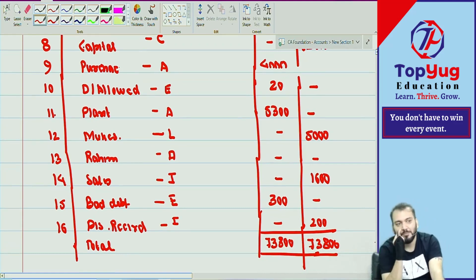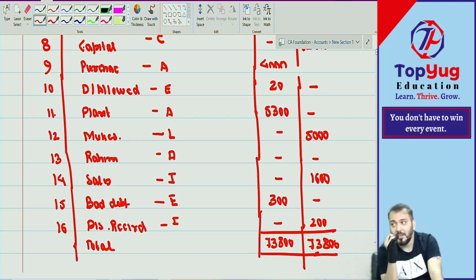Discount received is income. Now, what was the rule? All assets will have debit balance. All expenses will have capital. Capital. Income. Liability. Just check whether it is correct or not. Check it.